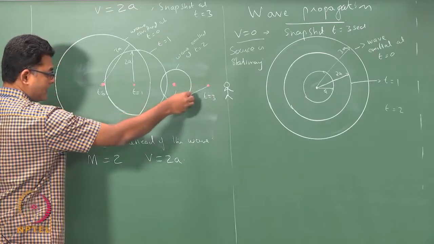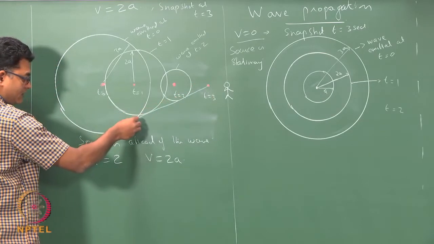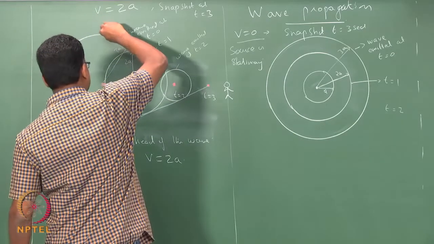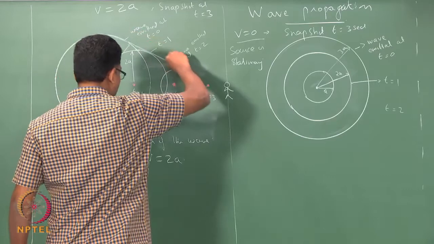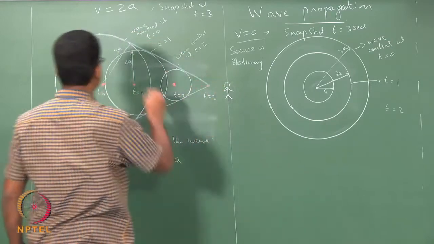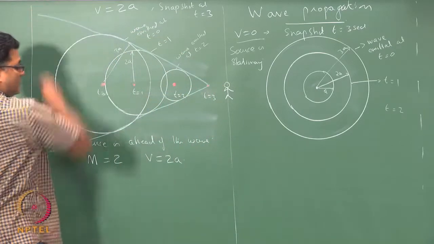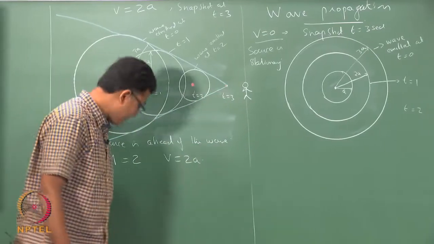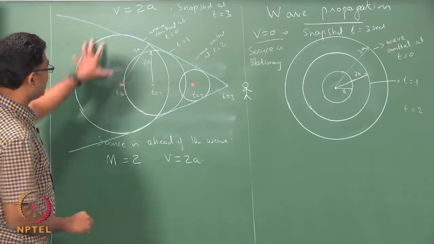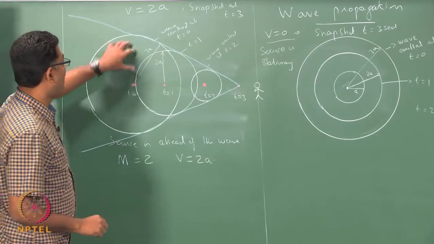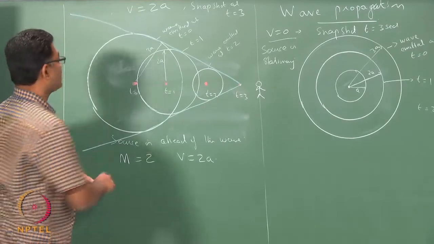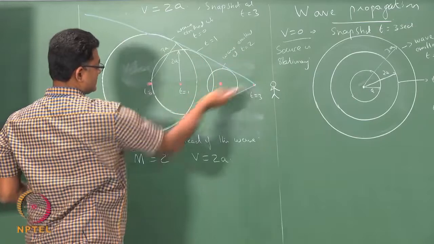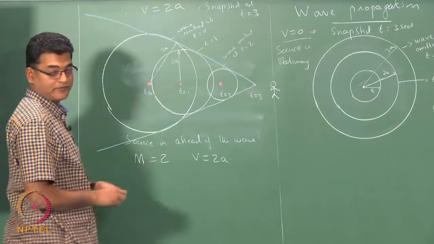With the source at the vertex, I can draw a tangent along this, and similarly I can draw a tangent along this that touches the source. Okay. So, at the third second, this is where the sound waves are located. Outside this line, there is no wave.